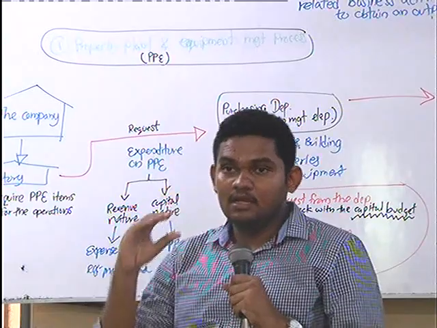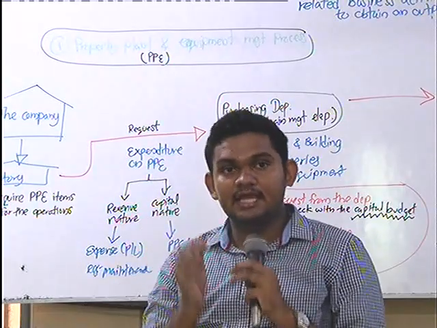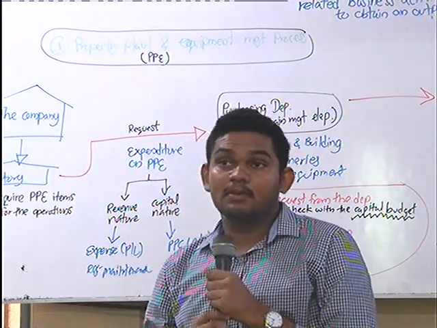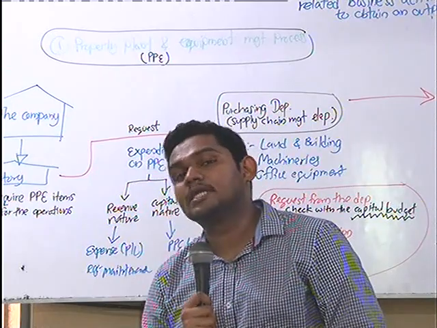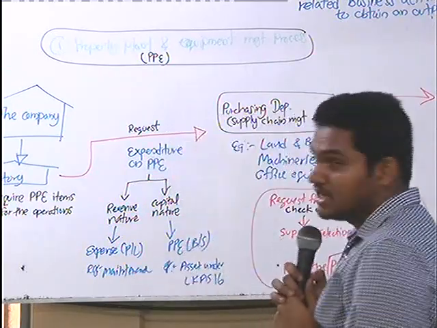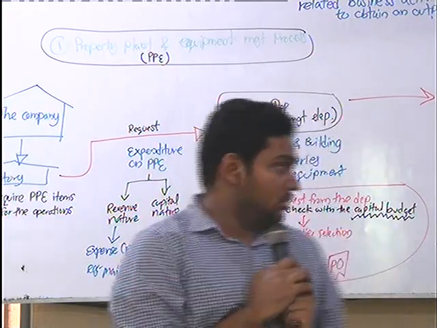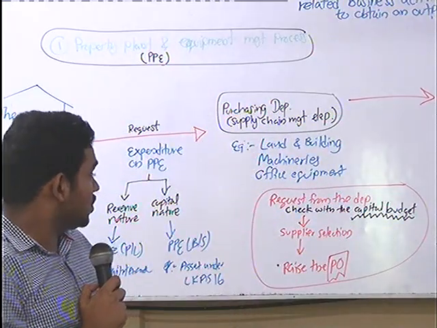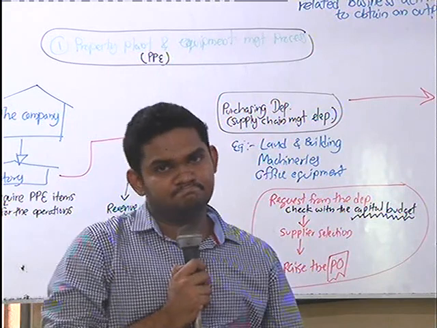Inventory will impact profitability in the short term, but property, plant and equipment are long-term items, which are non-current. So you can't just request and buy them, right?